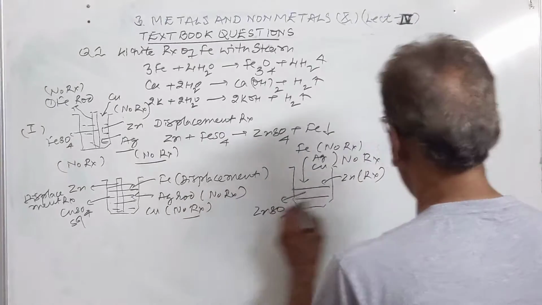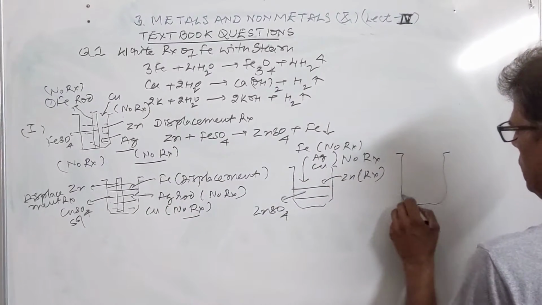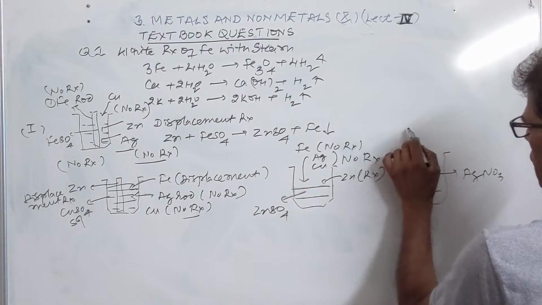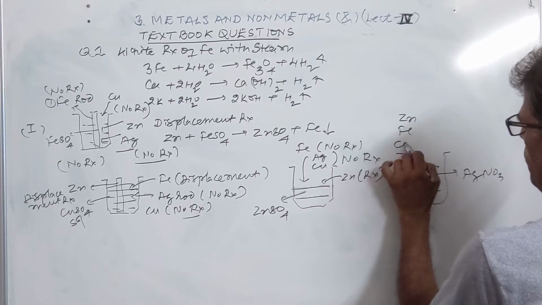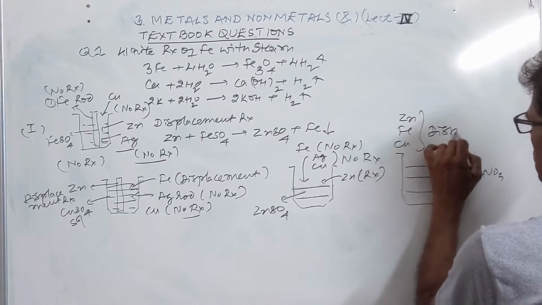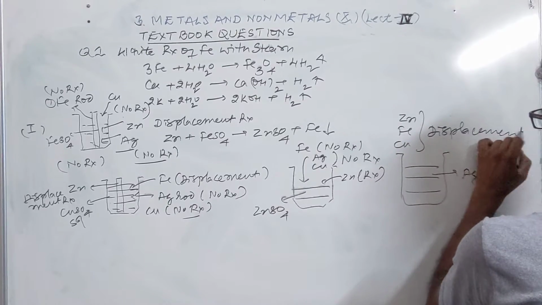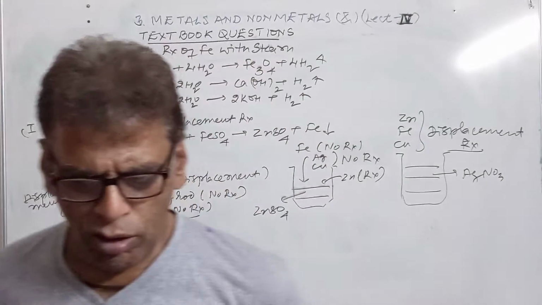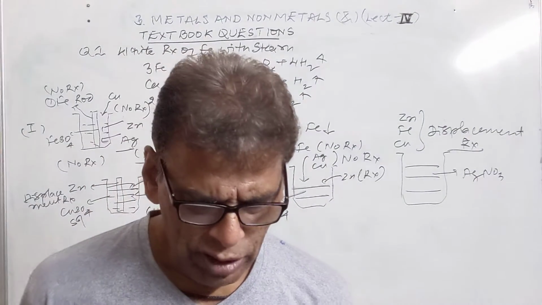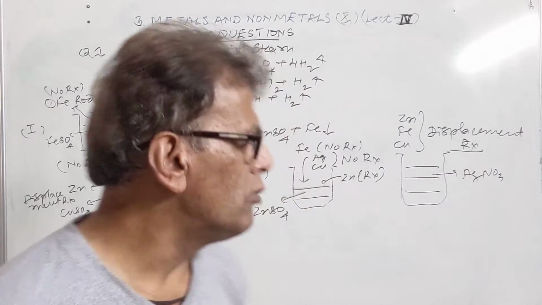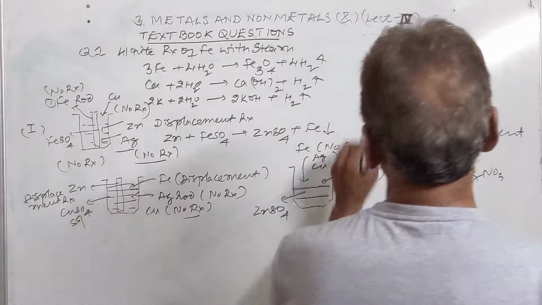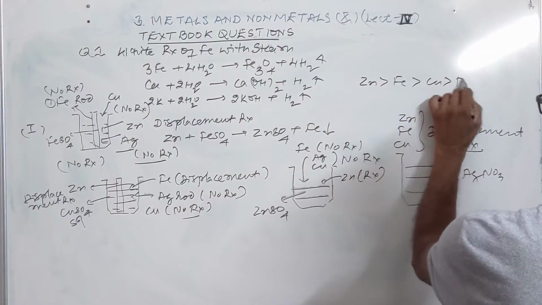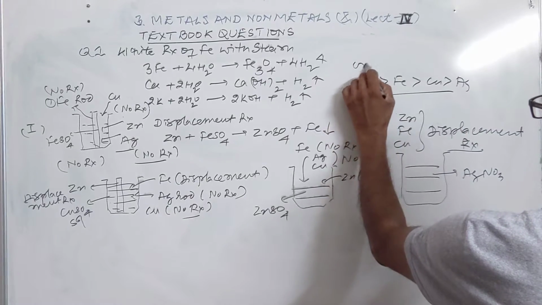Then in the fourth beaker, we have silver nitrate. In this case, zinc, iron, copper will all show displacement reactions. They will all displace silver from the solution, because they are all more reactive than silver. So now we come to which of these four metals is more reactive. Zinc is highly reactive, then comes iron, then comes copper, and silver is least reactive. So this is the order of reactivity.